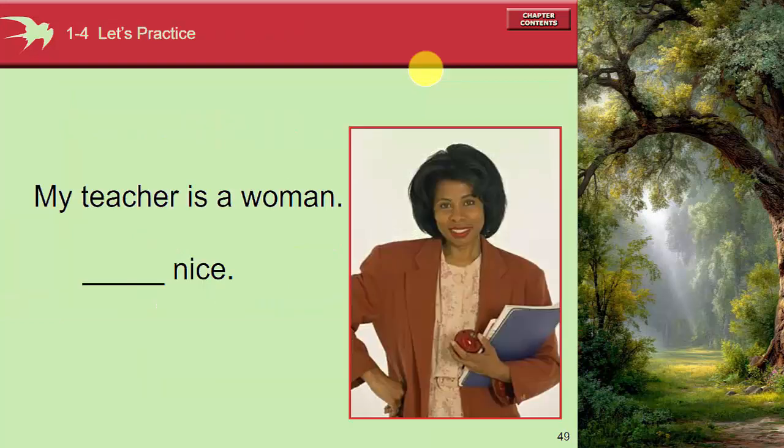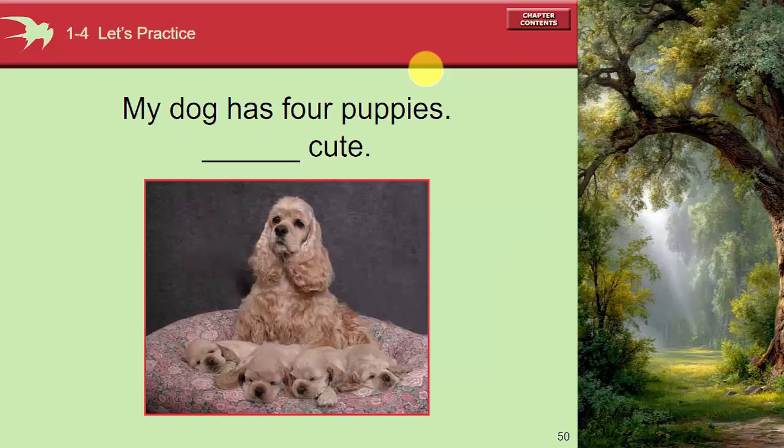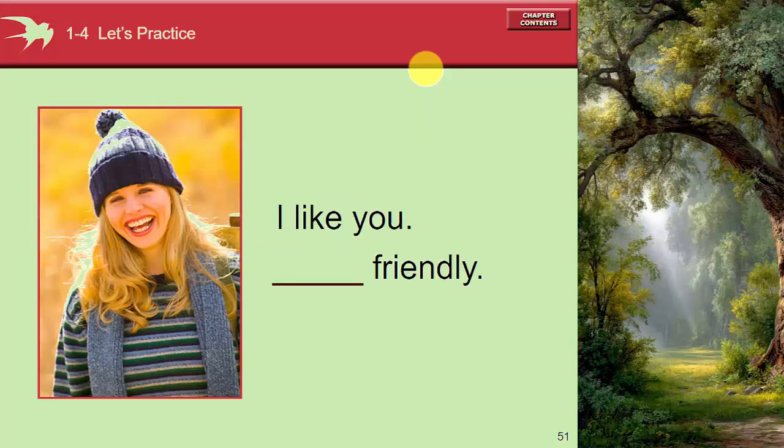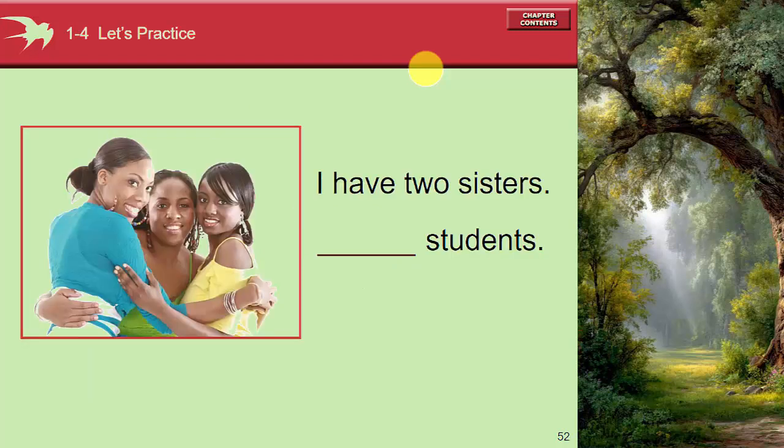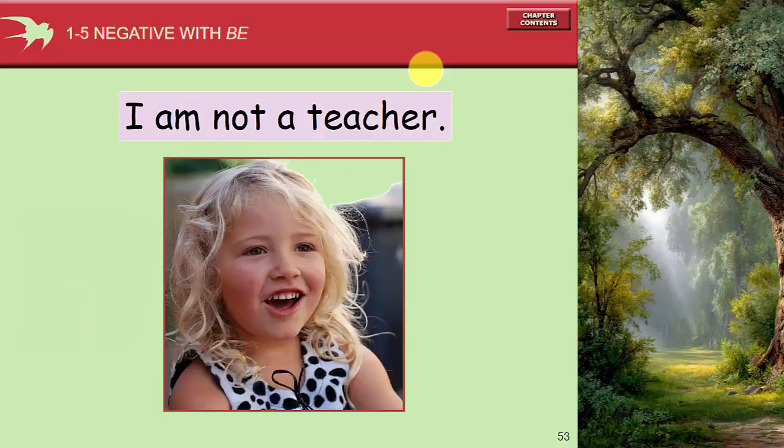My teacher is a woman. She's nice. That's the contraction. My dog has 4 puppies. They're cute. I like you. You're friendly. I have 2 sisters. We're students.